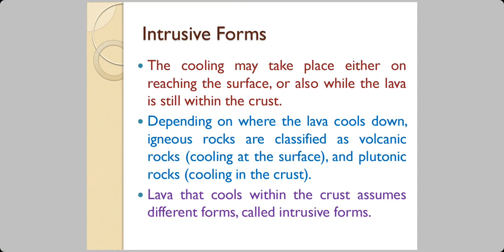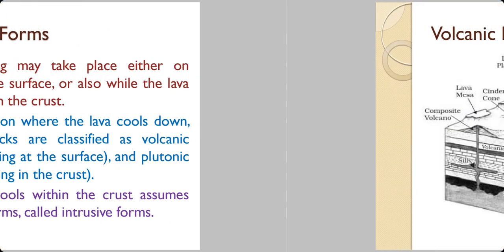Now, if the cooling takes place either on reaching the surface or also while the lava is still within the crust, we call the landforms thus formed intrusive forms. Intrusive means below the Earth's surface. Now, depending on where the lava cools down, igneous rocks are classified as volcanic rocks if the cooling is at the surface, and plutonic rocks if the cooling is in the crust. Lava that cools within the crust assumes different forms called intrusive forms.